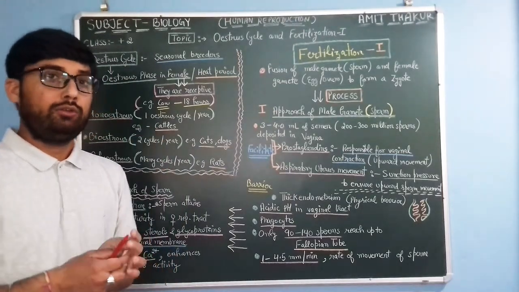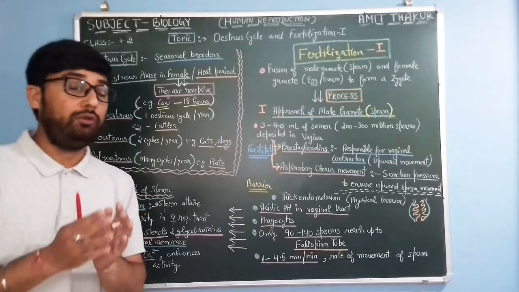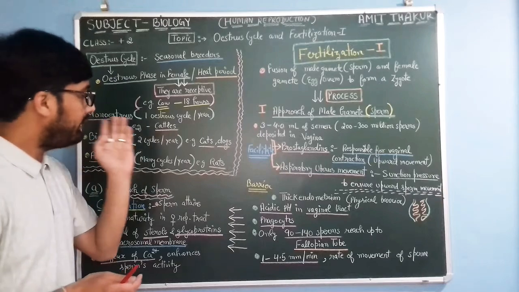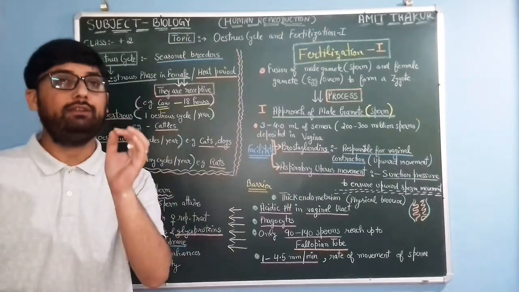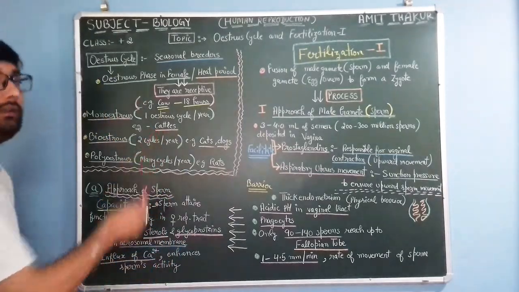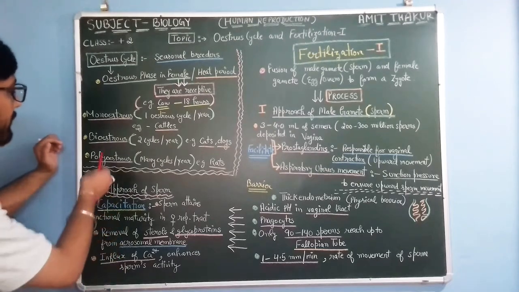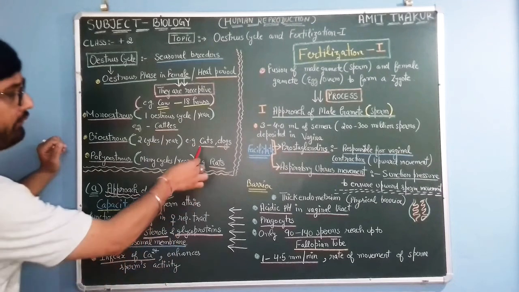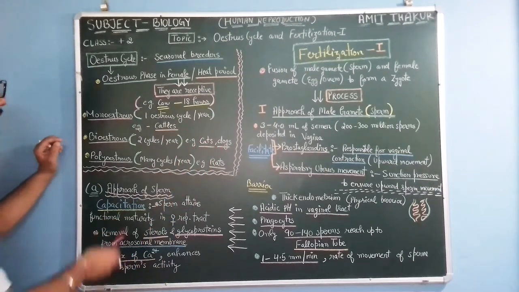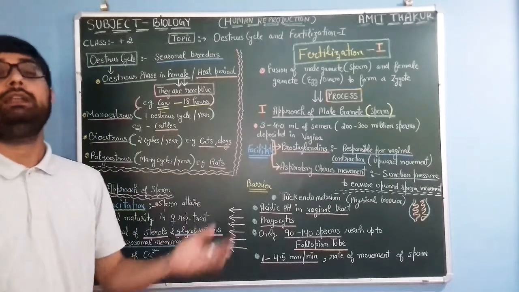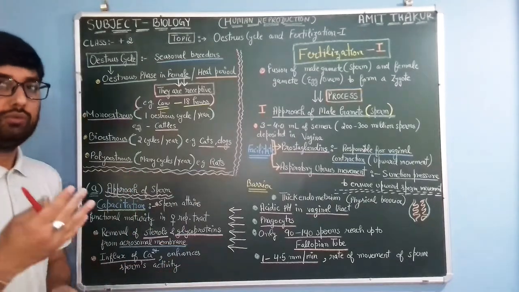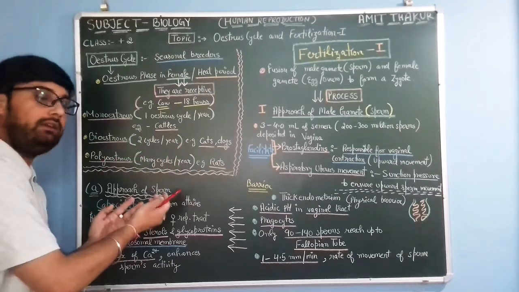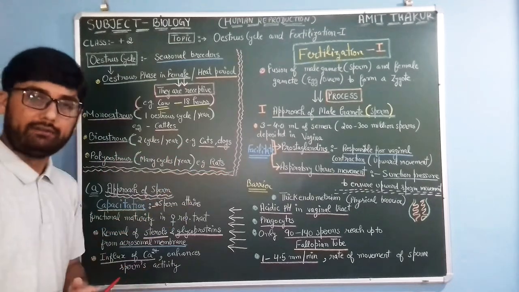So these seasonal breeders in case of monoestrous reproduce only once in a year, like in case of cattle. Diestrous means di means two. There are two cycles in a year, like in case of cats and dogs. Polyestrous means poly means many, more than two, or could be many. So many cycles in a year, like in case of rats.